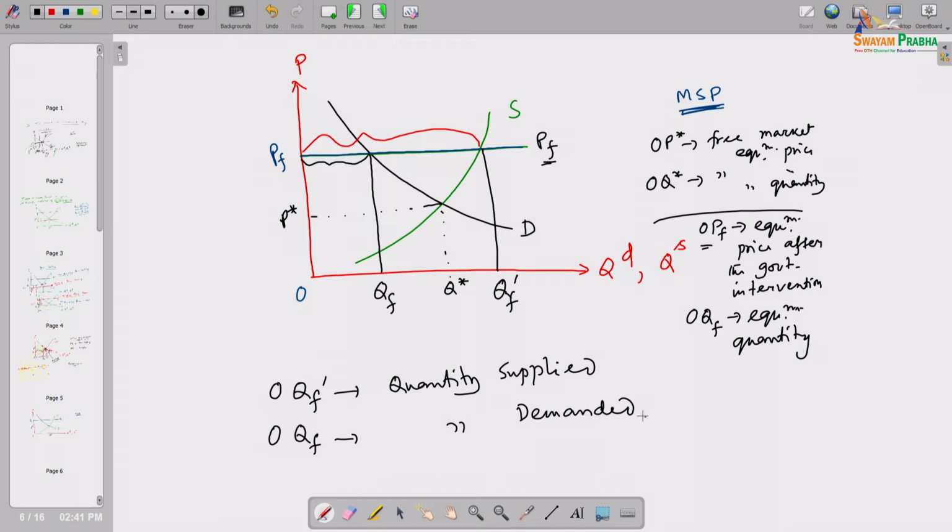because as we said, price is a little bit above the equilibrium price. As price gets higher and higher, what will happen? Fewer and fewer customers can tolerate that price, right. So fewer customers are there, and that amount is OQF. Although a huge amount of supply is there, not enough buyers are there to buy that product in the market. As a result, this much surplus of the product will be there.